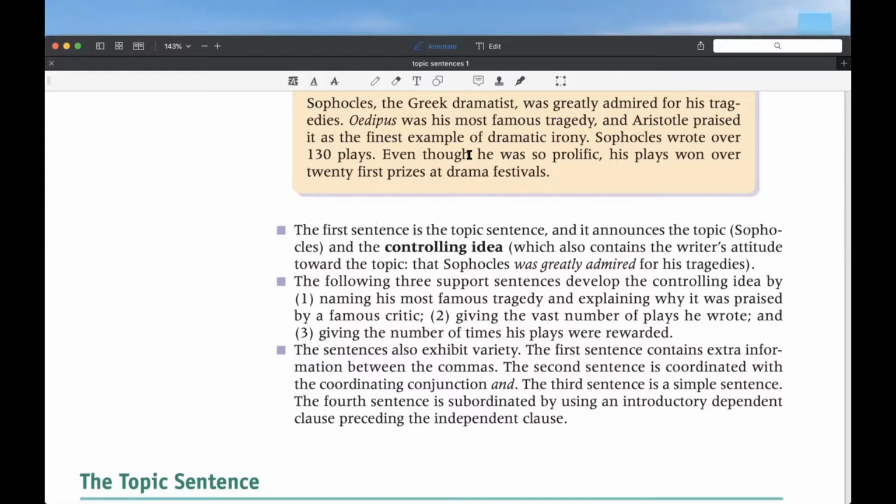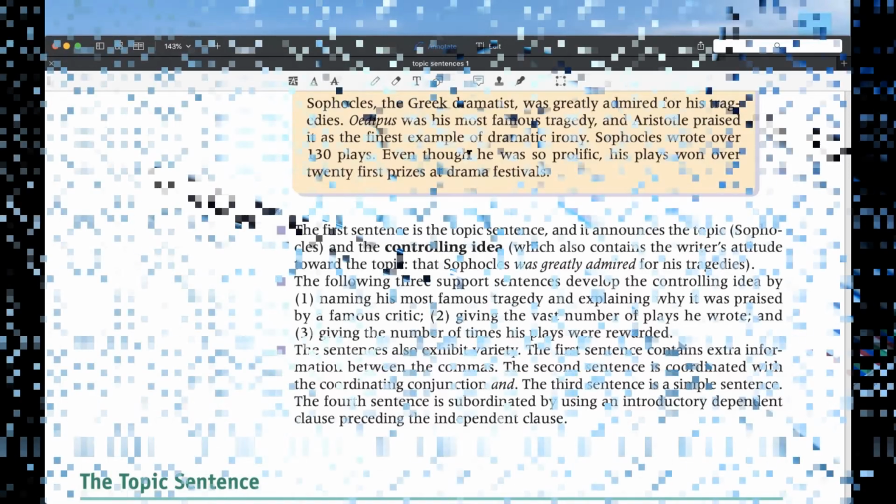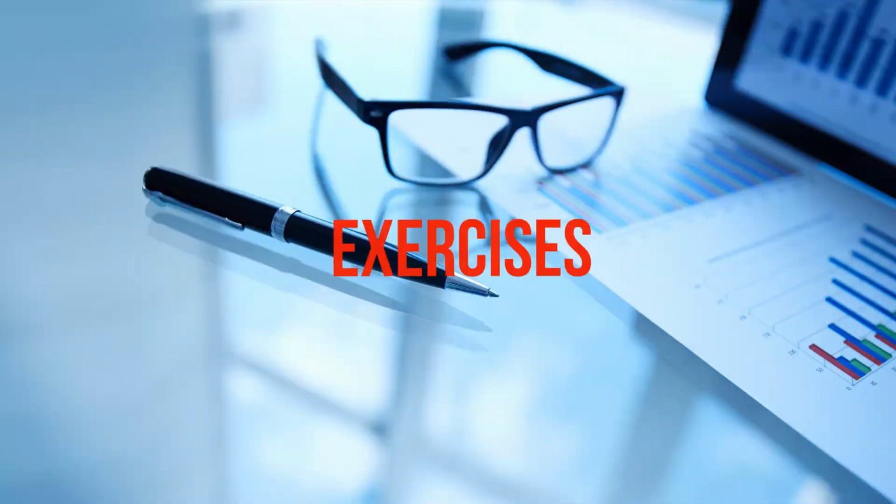Sophocles. Sophocles, right? We can also add the great dramatist, right? And then we have the controlling idea that would be the rest. Greatly admired for his tragedies, right? This is very important. And according to that sentence, we have to find supporting ideas to clarify the idea that Sophocles was an admired dramatist, right?